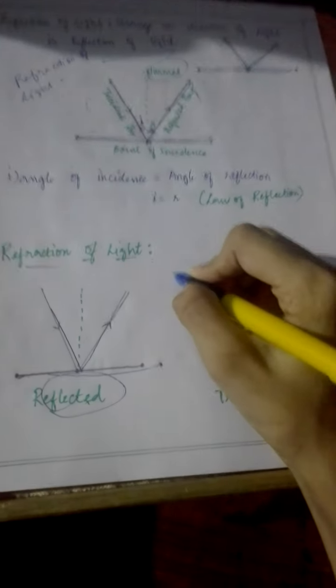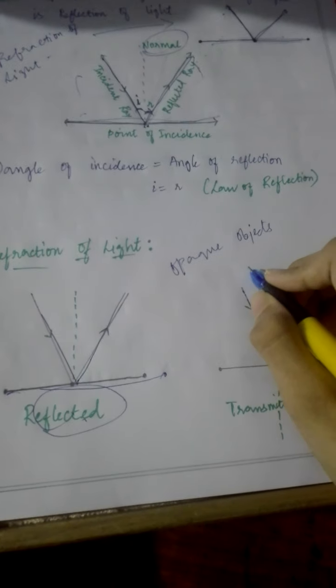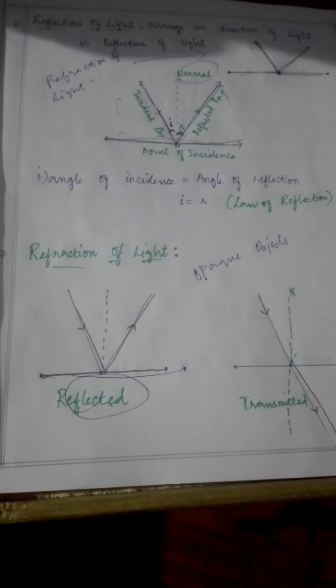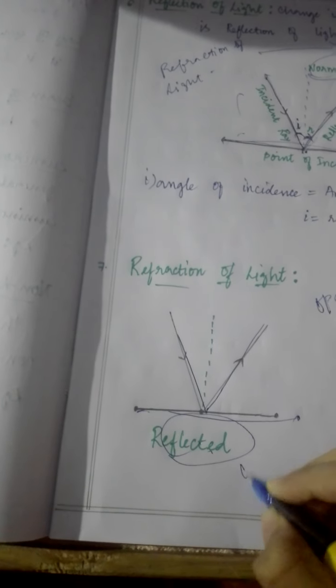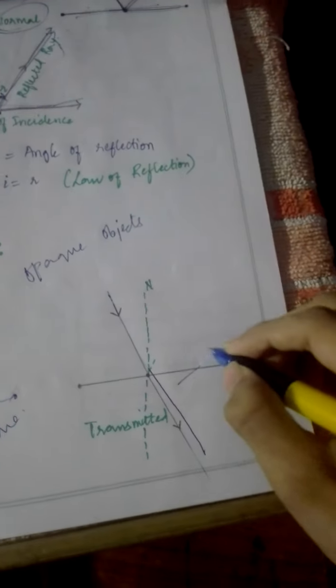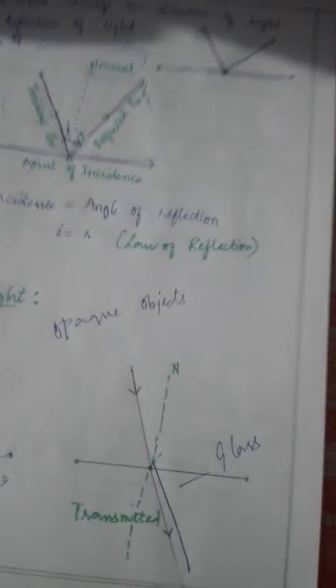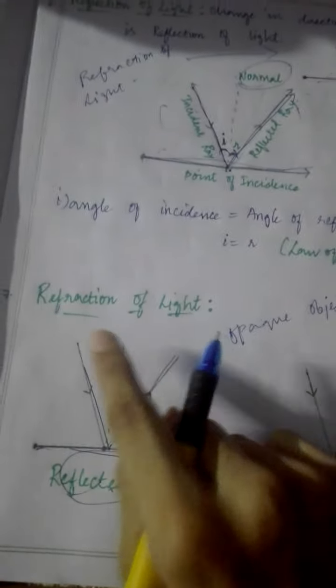Opaque objects, children. What are opaque objects? You may be thinking, what are opaque objects? Opaque objects are very important, children. Opaque objects always reflect. In this opaque object the light is reflected, and in the glass the light is transmitted. Every time remember, children, in the examination they may ask which will reflect and which will transmit. You say opaque will reflect and glass will transmit.